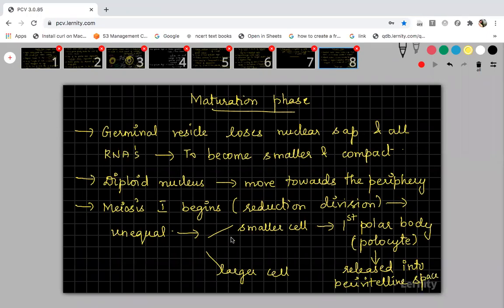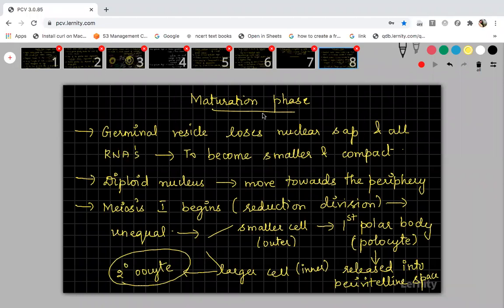And the larger cell is the inner one. The smaller cell will be outer. It will be moved to the outer perivitelline space. And this inner larger cell, which has all the reserve food material, is what we call the secondary oocyte. Only one secondary oocyte will be formed from the primary oocyte.